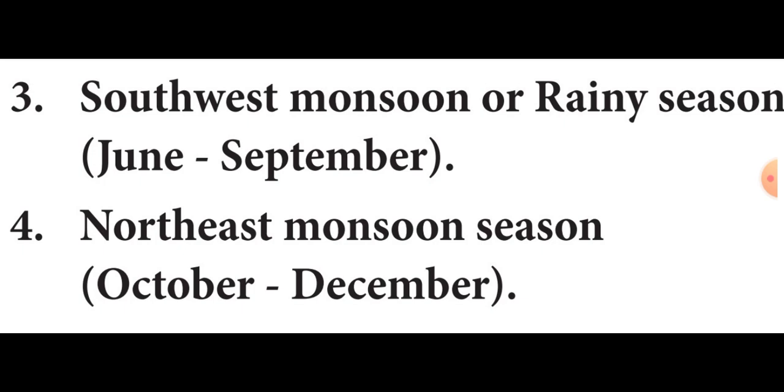Then the four important monsoon seasons: winter season, summer season, southwest monsoon, and rainy season. From here, winter season and summer season we learned. Also from the summer season we learned about mango showers.